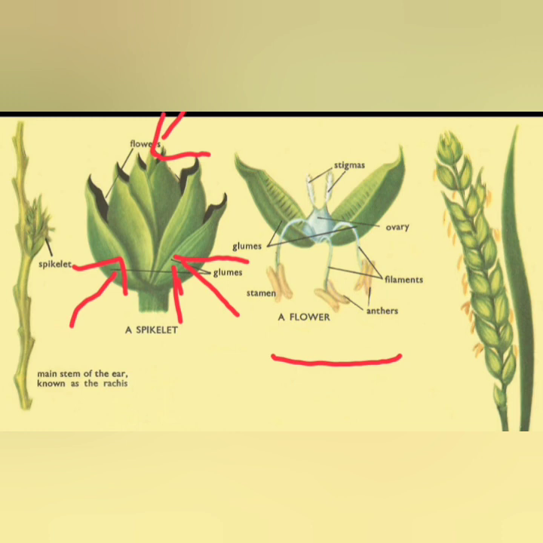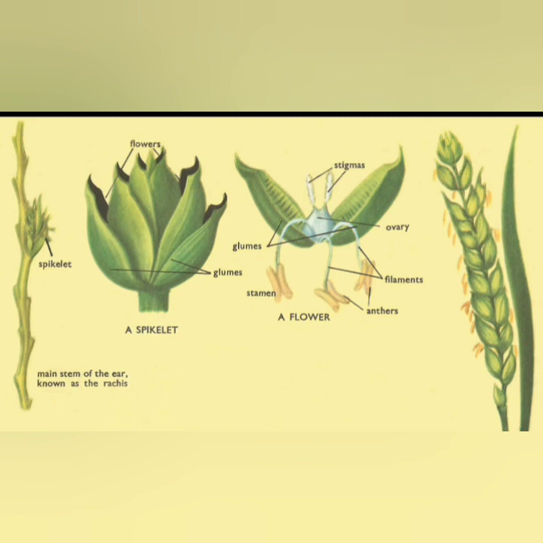In a single flower it has its own lemma, that is the part of the spikelet which encloses this floret, and also it has a palea, that is the interior shaft, investing two lodicules. There are two lodicules and three stamens. I hope you can see here clearly. This is a single stamen, this is another stamen, and this is another stamen. So there are three stamens and a single pistil.